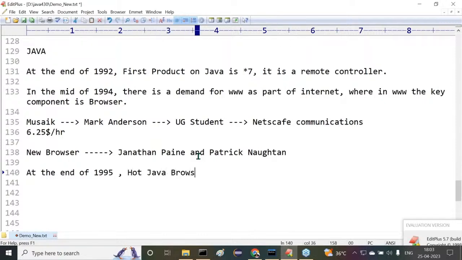The name was the HotJava browser. At the end of 1995, they prepared this browser, and they named it the HotJava browser. On the basis of the Java programming language only, they prepared the browser. Inside this HotJava browser, what features of Java did they use? If you observe, internally they used applets. Applets is the topic they used internally.